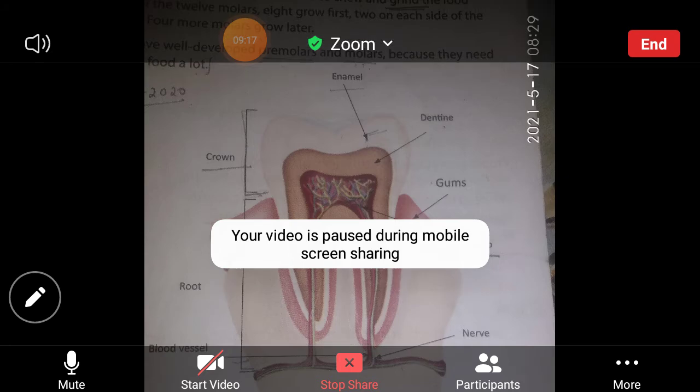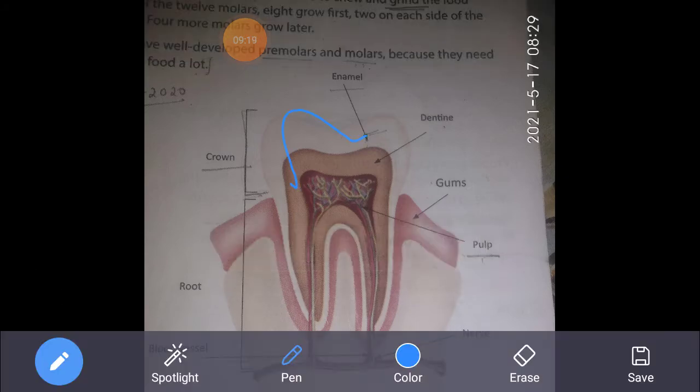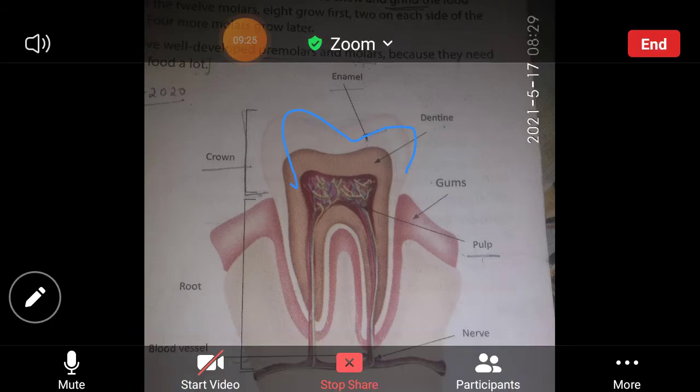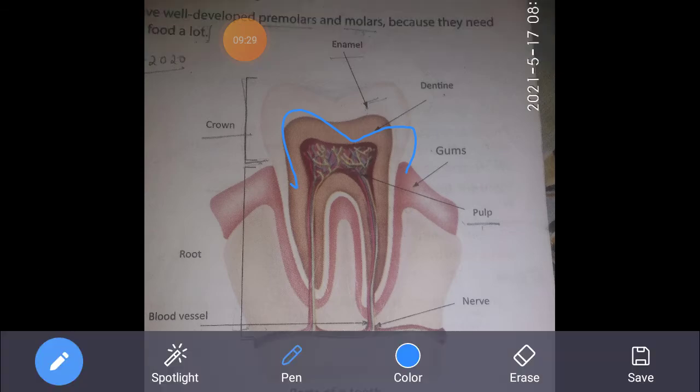See beta, this is the white part that we can see. इसे enamel बोलते हैं. Enamel, it is the hardest substance in our body, the hardest substance in the human body.